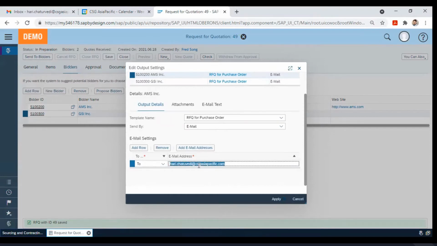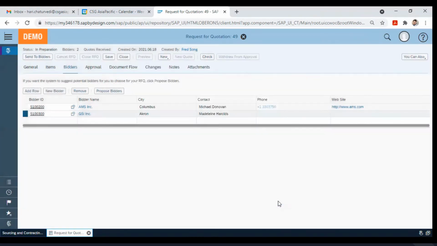I'll copy it and put the same email address here as well. And I will apply this email address, and then again I will save it.